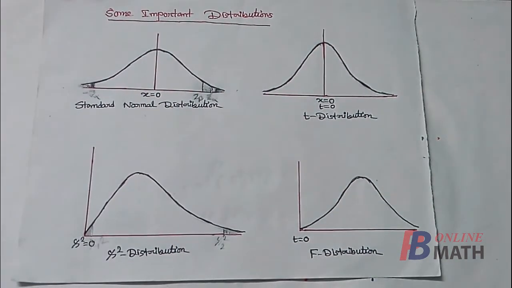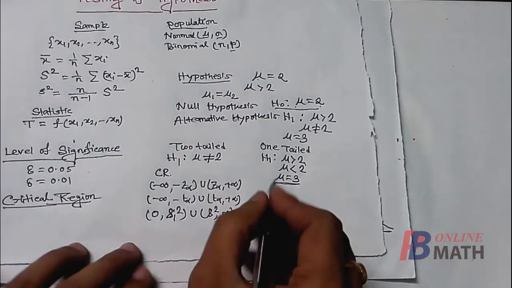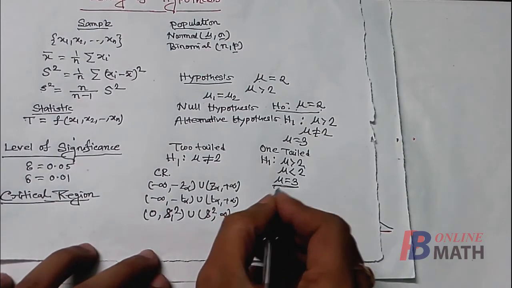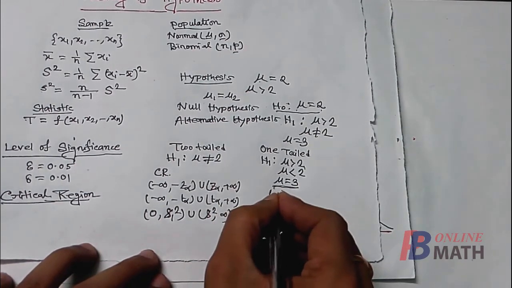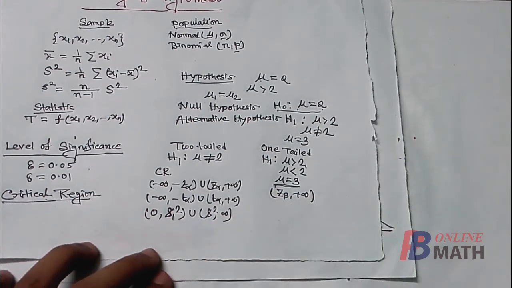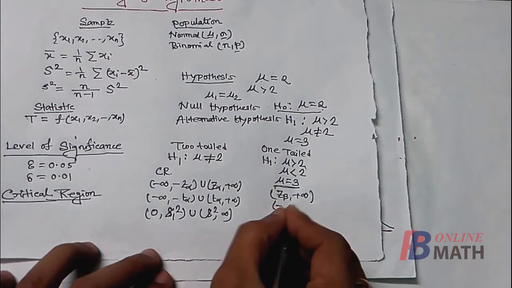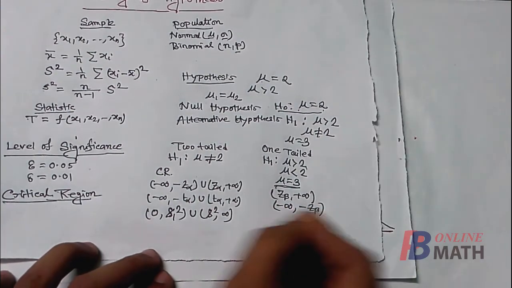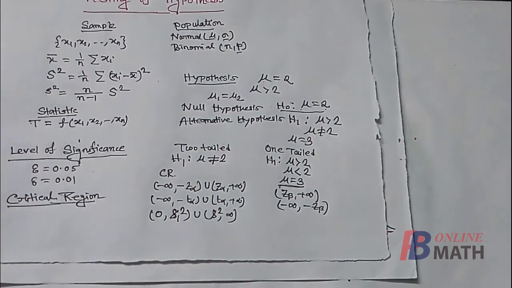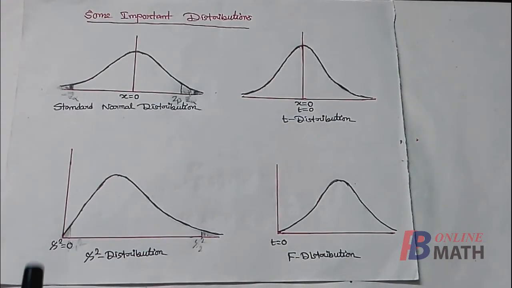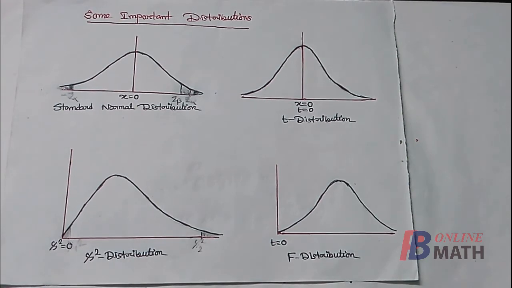For right-tailed test, if the distribution is standard normal, then the critical region will be z beta to plus infinity. For left-tailed test, the critical region will be from minus infinity to minus z beta. Next, assume the chi-square distribution.